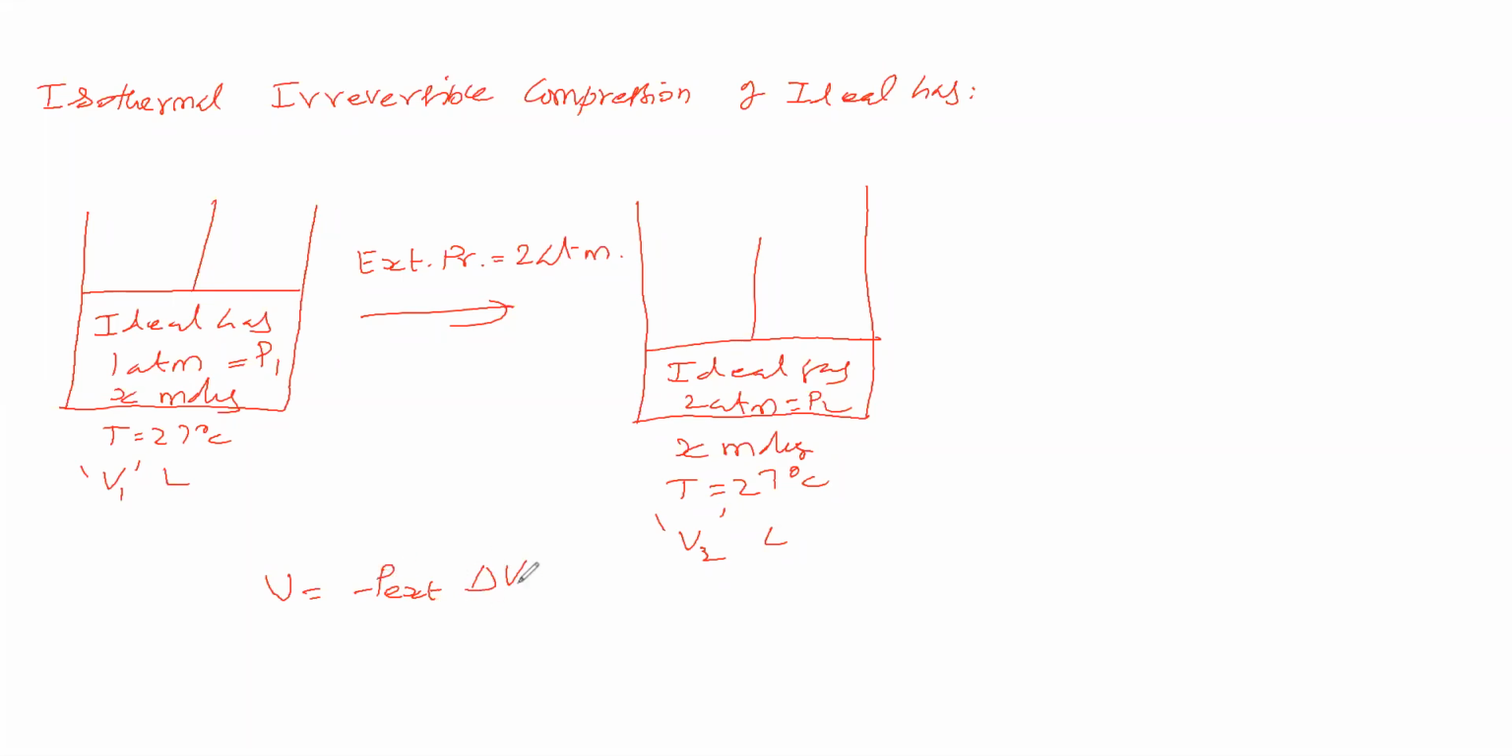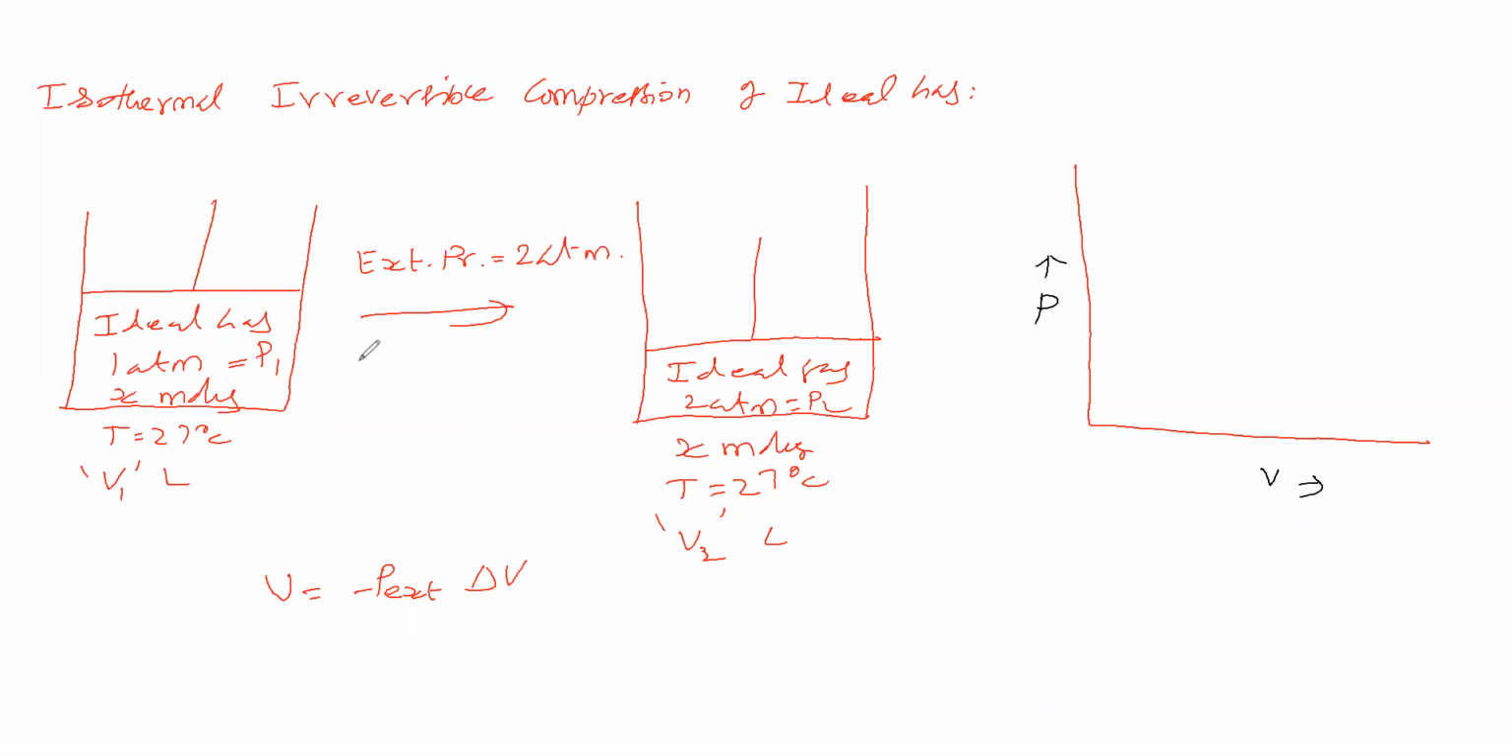But delta V, if you see, expansion means delta V is positive, compression means delta V will be negative. Okay. Now we will see this work done graphically. We will take pressure on this axis and volume on this axis. Now it is coming under which category? Boyle's law.